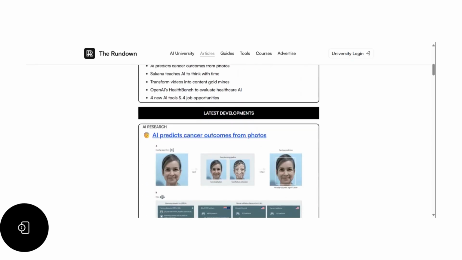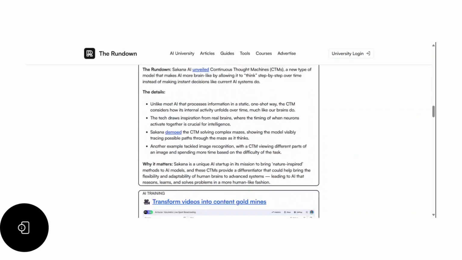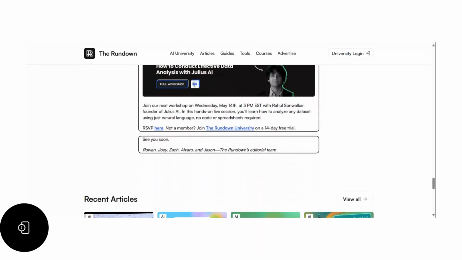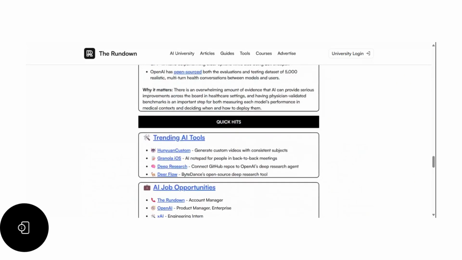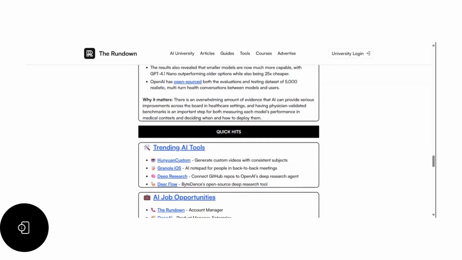Okay, this is what I'm talking about here: the rise of robotic dogs, Singapore.